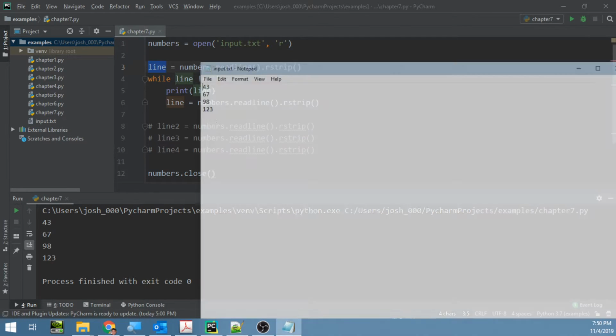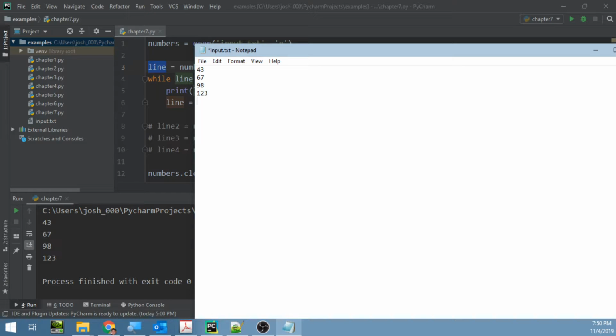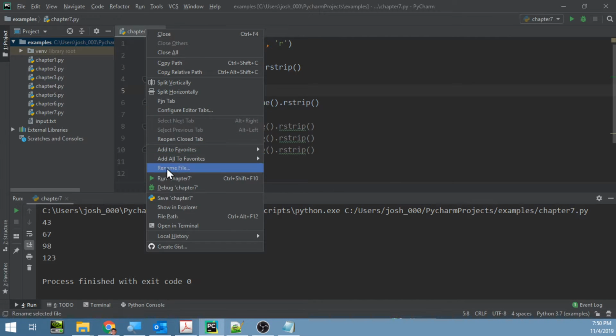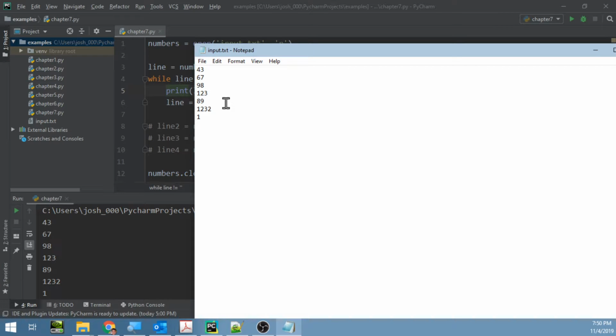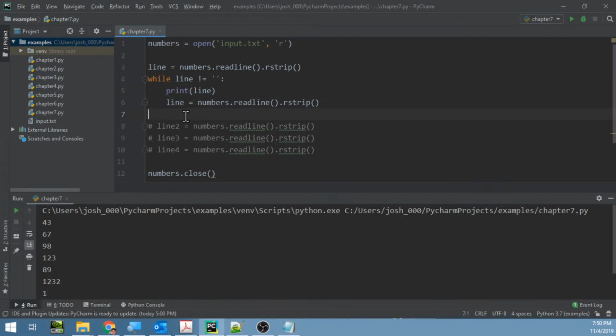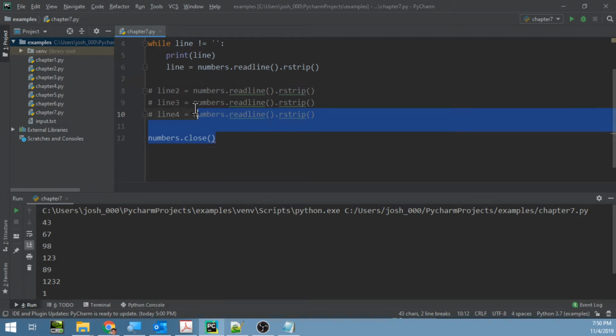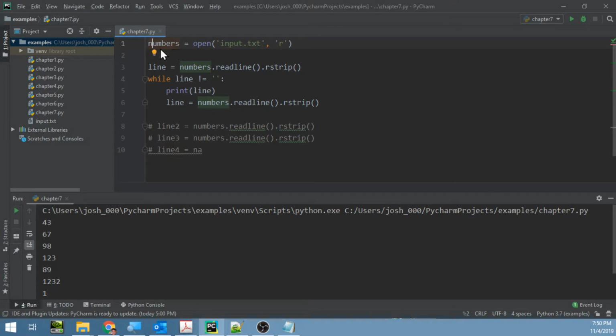And it gives us the exact same. Let's add some more in. We couldn't do this earlier without creating more variables, could we? We'll save this, we'll run it again. And you see how it brought each number in, they match. So this is a more flexible way, a more scalable way of reading data from a file. And there are lots of other ways too that are really beyond the scope of this course. So let's clear all this out for a moment. That's reading data.